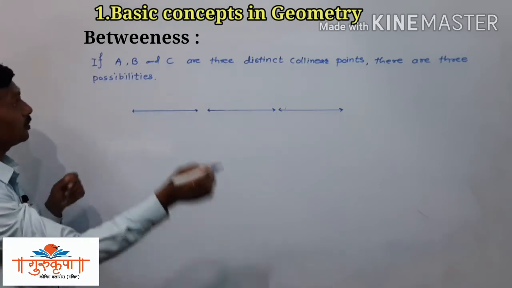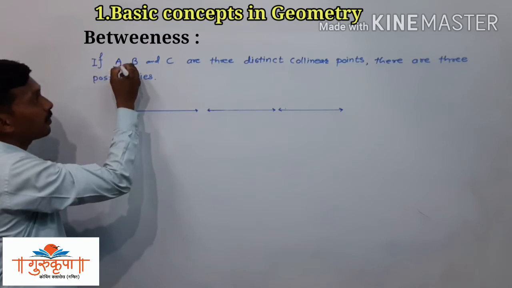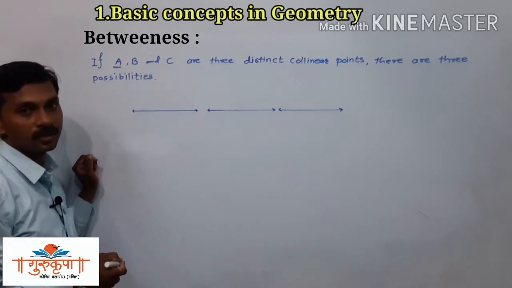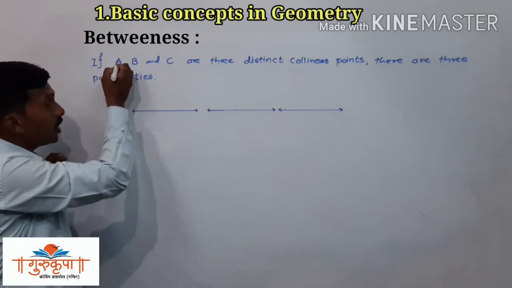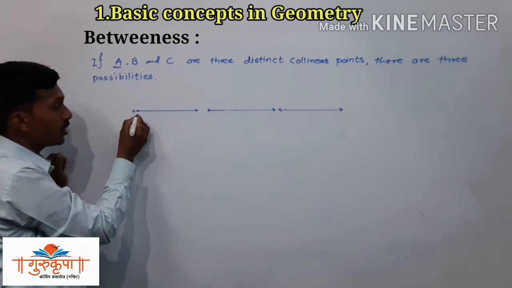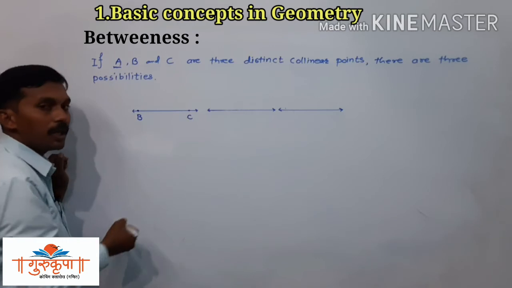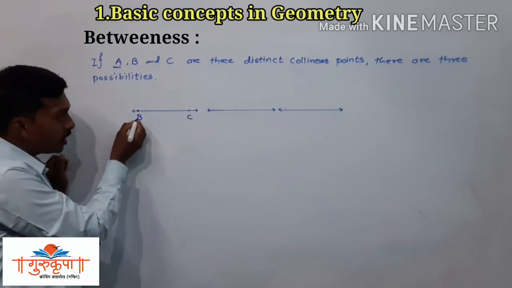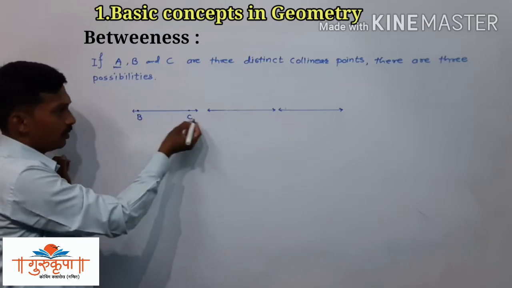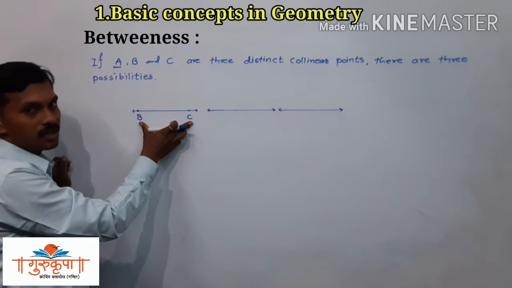The first possibility is maybe this point A is in between B and C. This point A is between B and C, means here B and C are the extreme points. Here you can write C and here you can write B. Any point you can write anywhere, but these are the extremes.